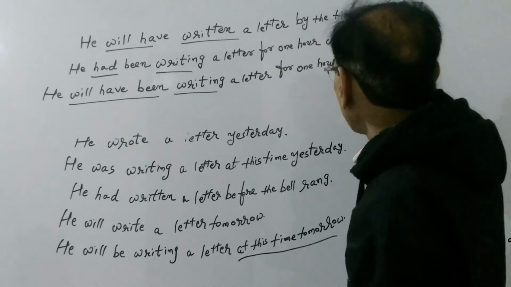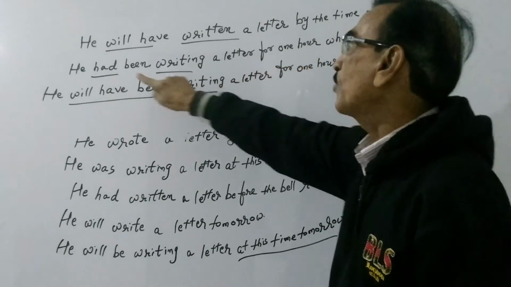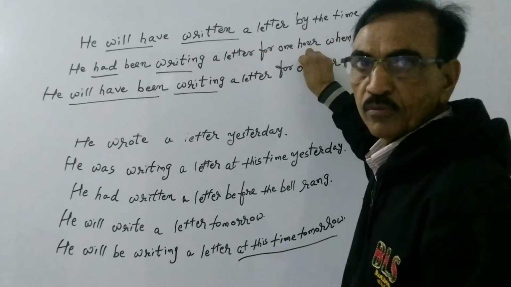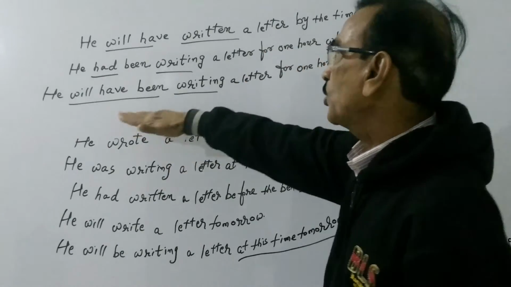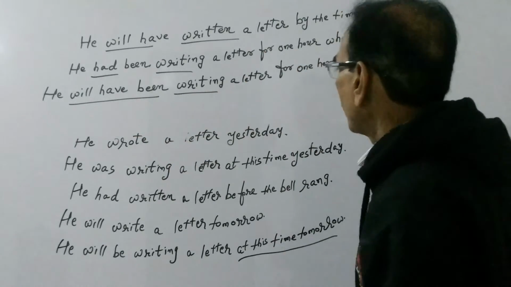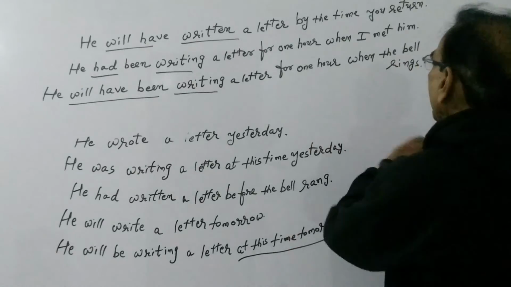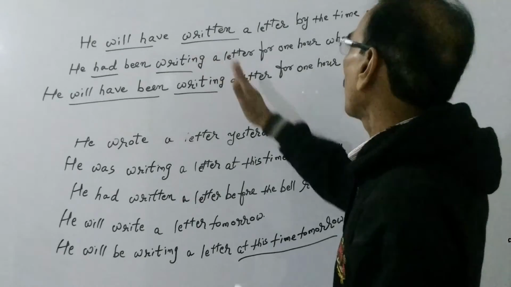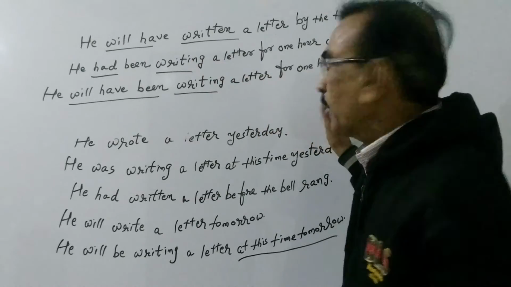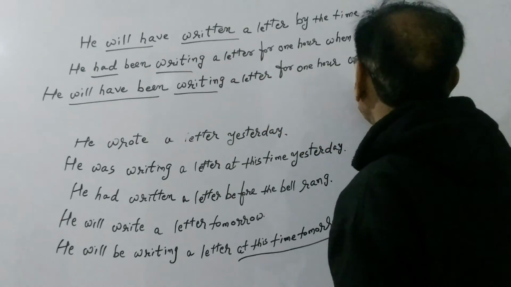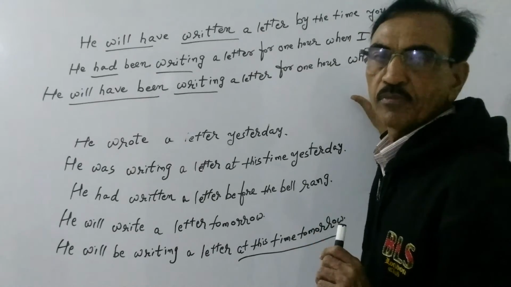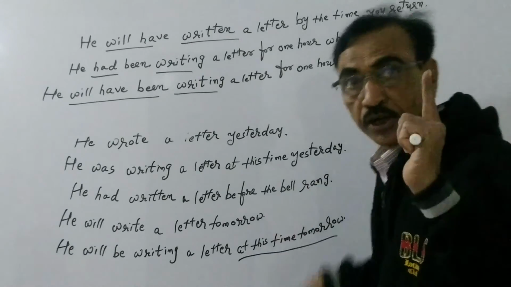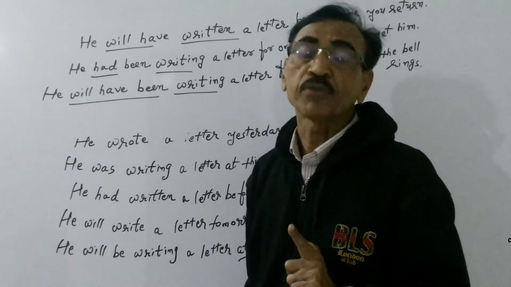Whereas continuous perfect future tense is used to denote the idea that some action will be in progress for some time before or when the other action takes place. The duration of the action is given and the reference of time is compulsorily given, friend. Remember my words.